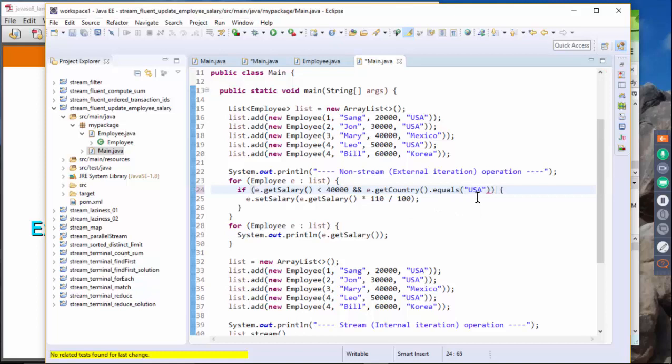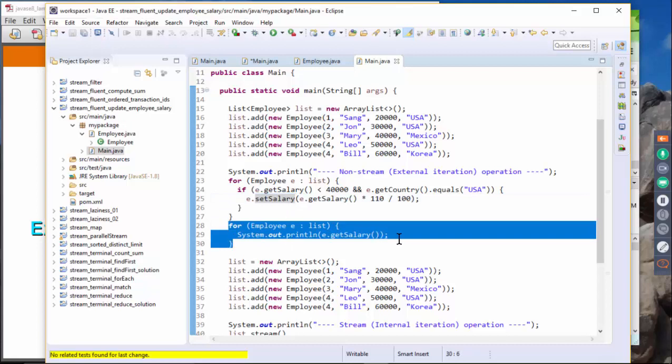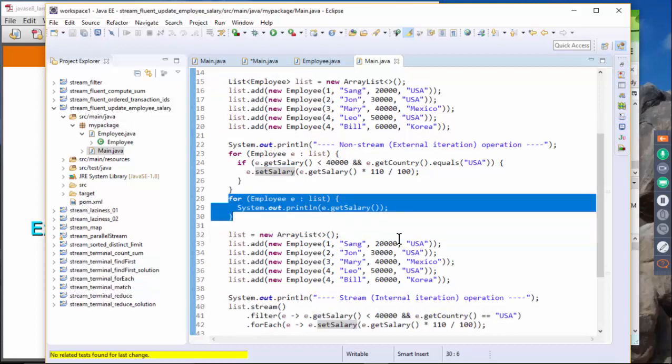Okay, so that's probably better code, but the equal sign would still probably work. So we select only the employees whose salary is less than 40,000, and whose country is USA, and then we compute 10% more, and then we call setSalary to set it. Okay, and we just display the employees.